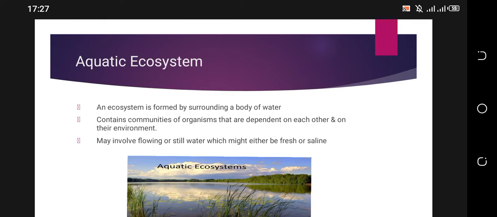An aquatic ecosystem may involve flowing or still water, which might either be fresh or saline. Flowing water is moving water, and still water is water that is just in one place. For example, dams and ponds are still water. When you talk of flowing water, you talk of rivers. So this water might either be fresh or saline. Fresh water is water which has a low concentration of salts, and saline water is water which has a high concentration of salts in it.